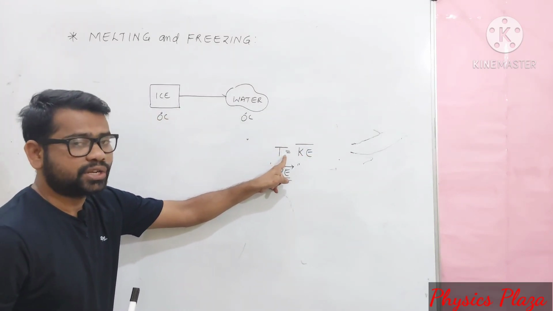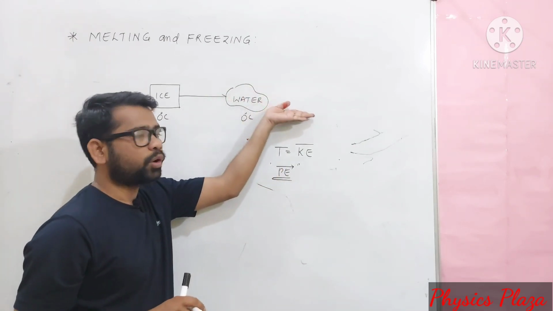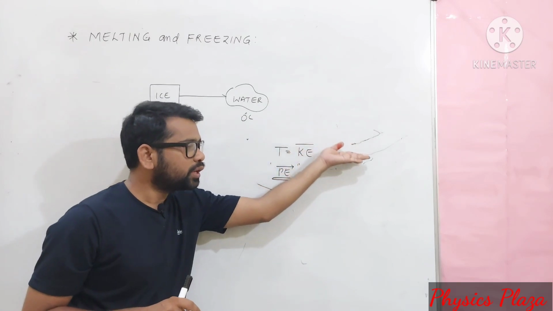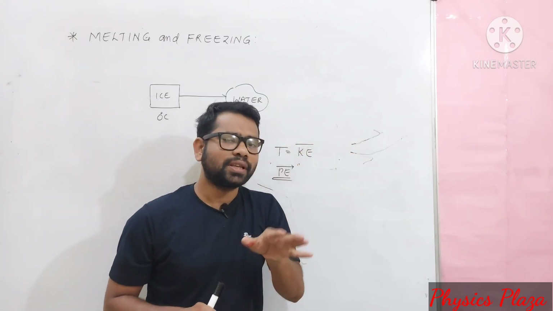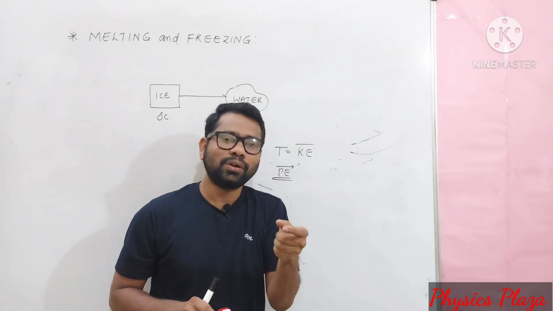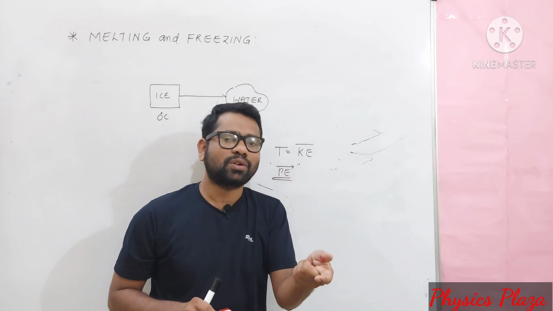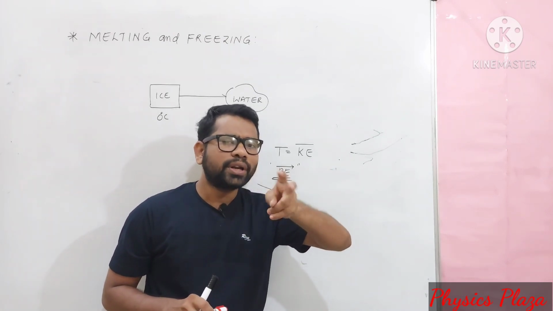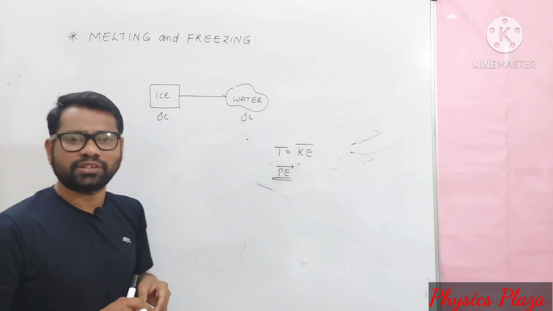Similarly, during boiling, condensation, and freezing, the temperature remains constant, so the average kinetic energy of molecules remains constant. Only the average potential energy will be changing.